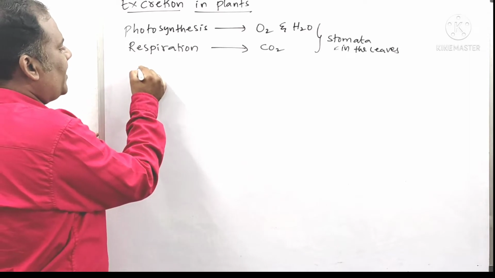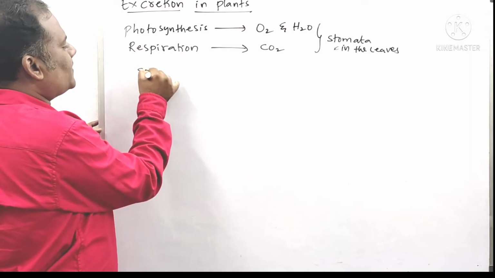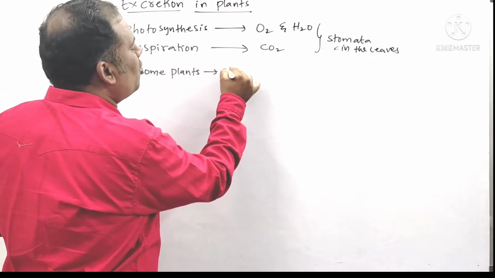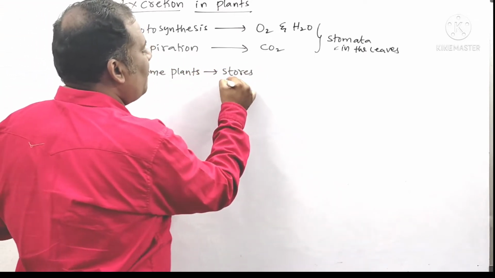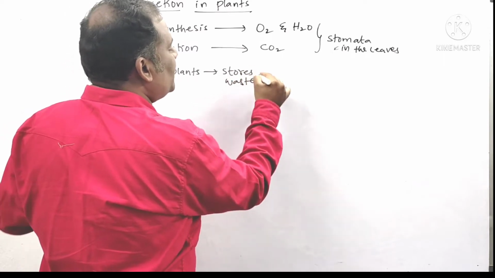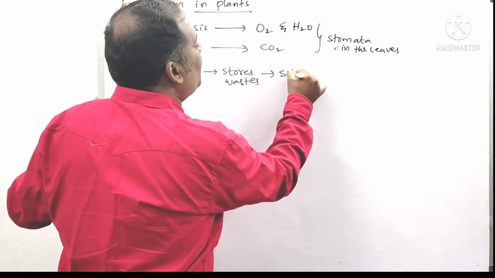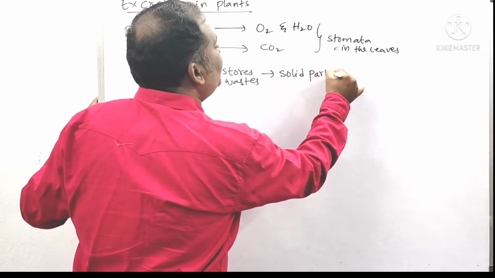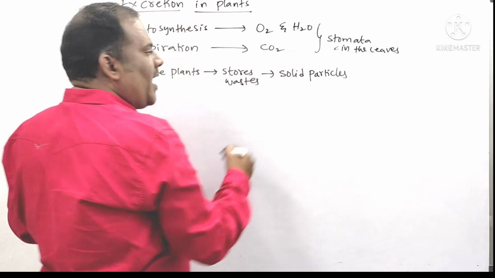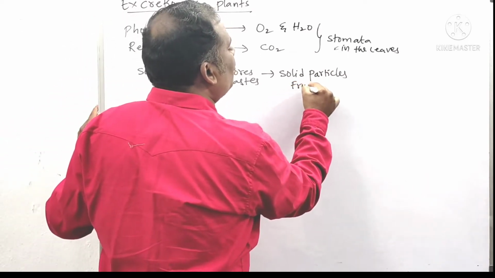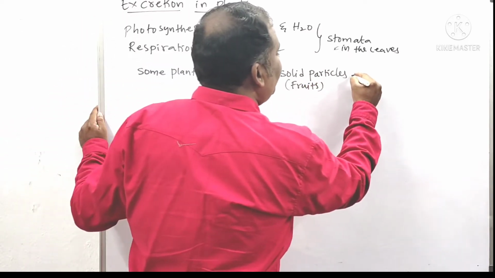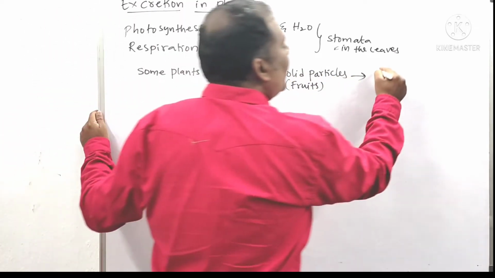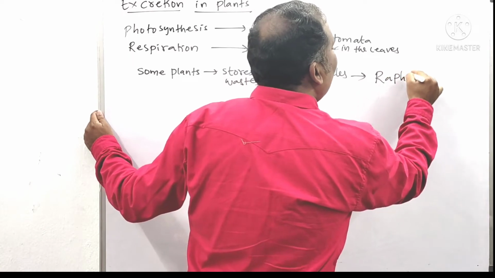Next, you take some of the plants. Some plants can excrete, some plants can store these waste materials. They can store this waste in the form of solid particles. In the form of what? Solid particles. And these solid particles are in the form of what? Fruits. And the solid waste which is stored in the form of fruits is called raphides. They are called what? Raphides.